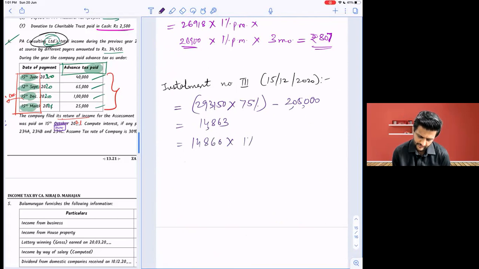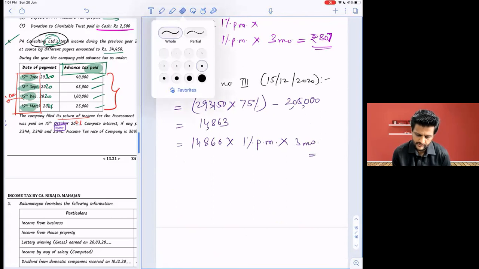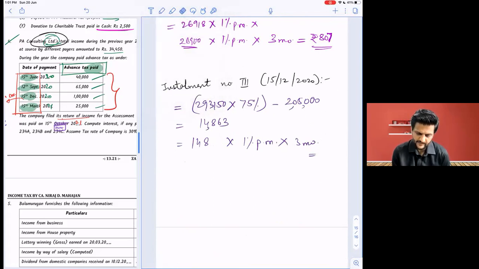So we'll do what? 14,860 into फिर से 1% per month into what again? 800 ना sir. Sorry. 3 months. Yeah, 800. Rounded off to nearest 100. Yeah. Nearest means back 100. So 14,800 into 3% is also okay. 444.